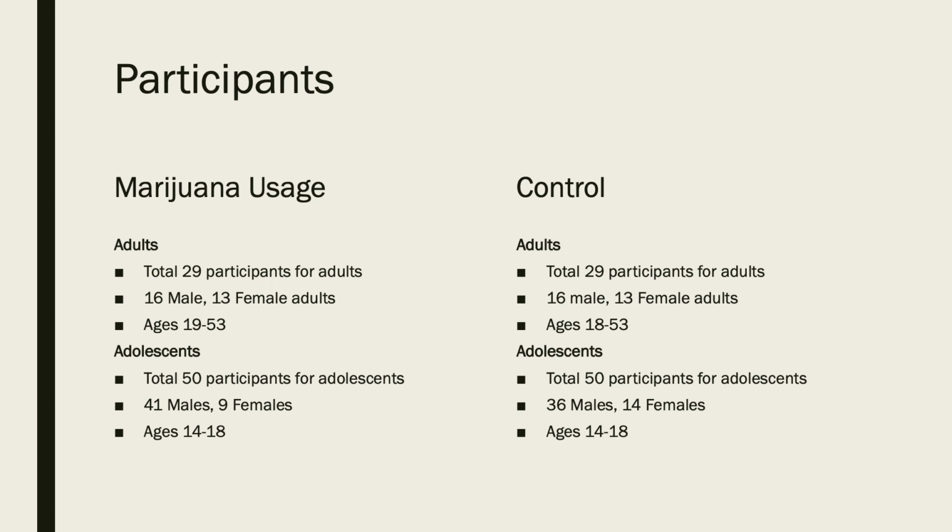I believe this research could have had a more representative population of participants. There is a significantly greater amount of males compared to females. However, the age range of the participants is strong and covers a wide range. There is no information about if they factored in economic backgrounds, but they do have little information about the education of each group. Both adult users and non-users had an average education level of 13.5, meaning what grade they completed. The adolescent users and non-users had an average of 9.16 and 9.08 grade levels respectively completed.